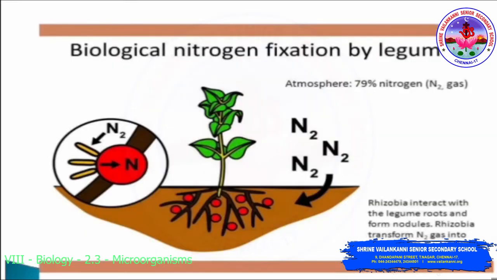So here is the process, the biological nitrogen fixation by legumes. Here you can see N2, N2, N2 in the atmosphere, which has 78 to 79% nitrogen gas. Here you can see the rhizobia interact with the legume roots and form the nodule. Rhizobia transform the nitrogen gas into the minerals nitrate or ammonia.